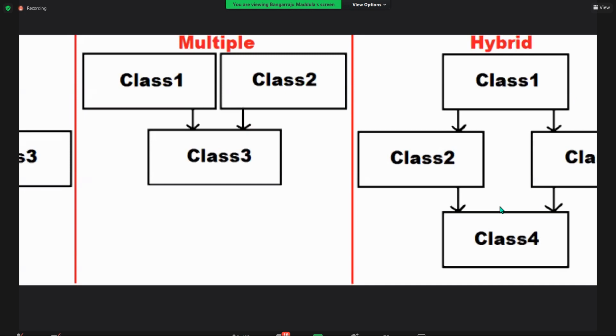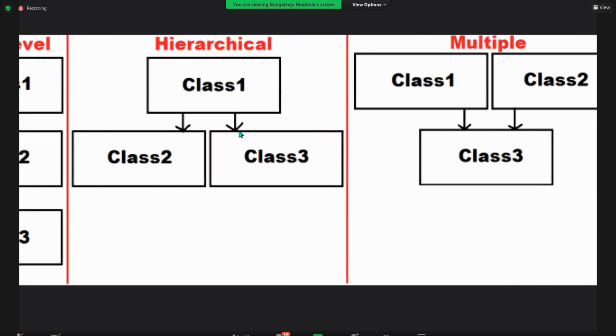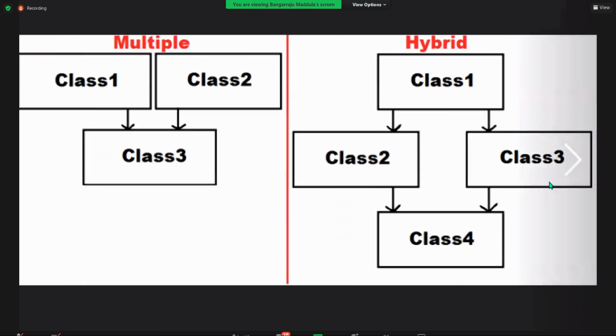Multi-level. Class 1, class 2, class 4 is multi-level. Class 1, class 3, class 4 is multi-level. 1, 2, 3 is hierarchical. And 2, 3, 4 is multiple. It's a mixture of all the things here. We have multi-level, we have hierarchical, we have multiple. All are there.